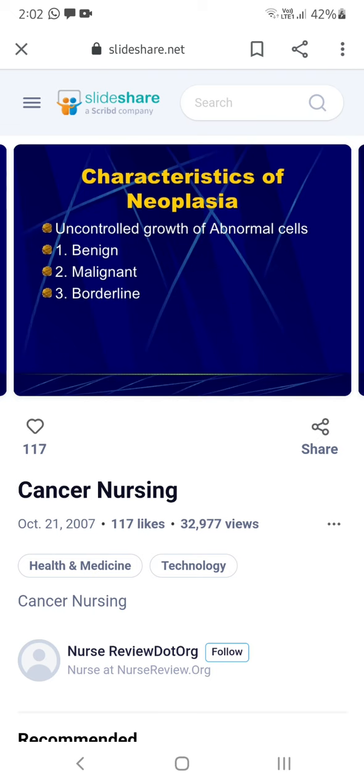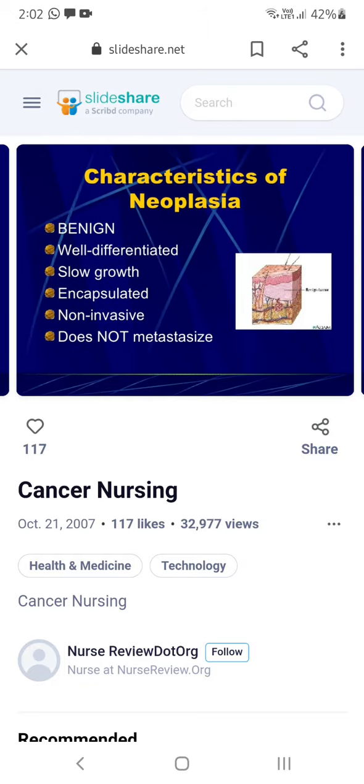Malignancy is confined to a large part, can be transferred to other parts of the body, and is very difficult to treat. Borderline means the tumors in your body may convert into a cancer. So based upon the characteristics, neoplasia has three types: benign, malignant, or borderline.